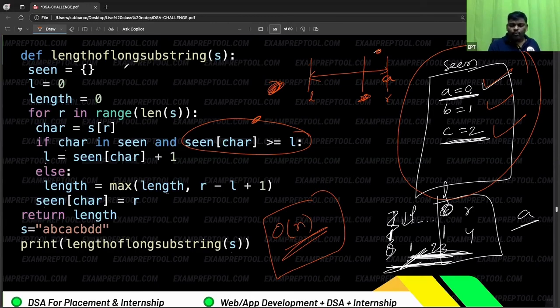This is a Python program, so I wrote the Python syntax accordingly. Here the dictionary name is seen. Seen is a dictionary in Python. If you want, you can write a map with some name, map m, in C++. In C language you have other options. This is the idea. You implement it whichever way you want.